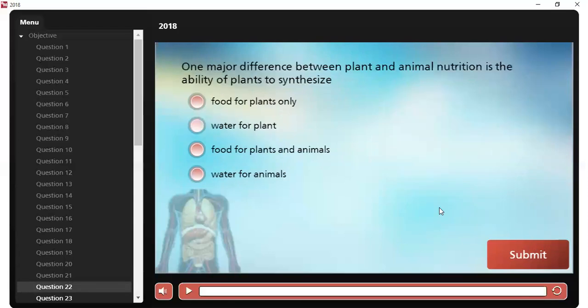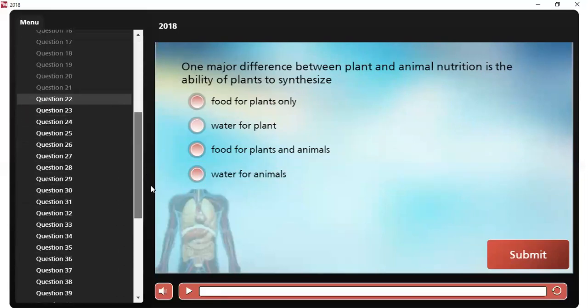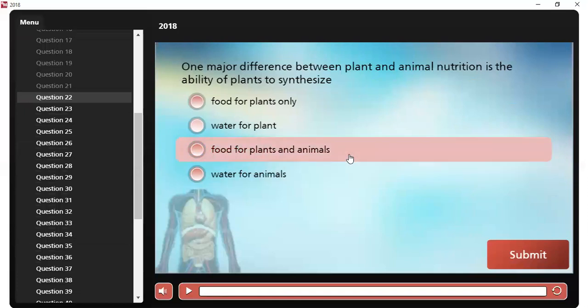Question number 22. So we're almost halfway there. One major difference between plant and animal nutrition is the ability of plants to synthesize.